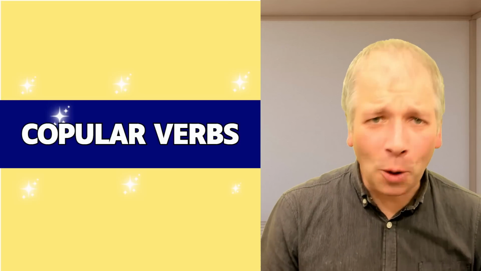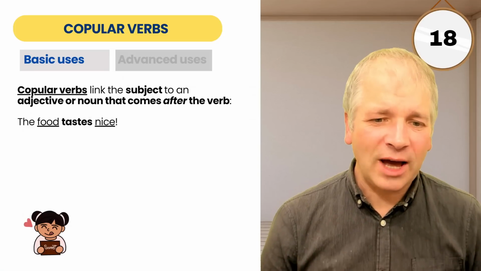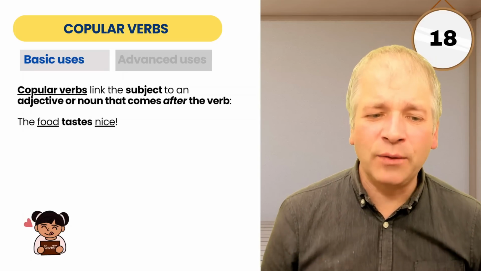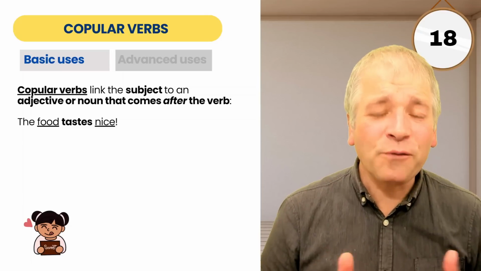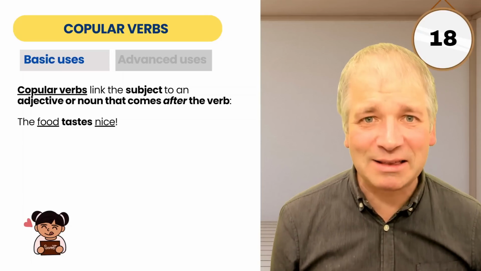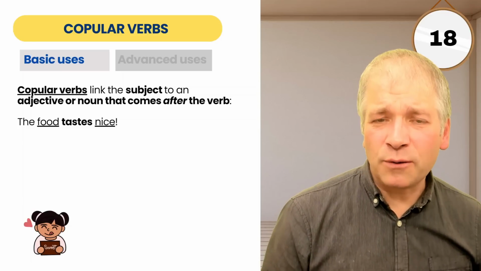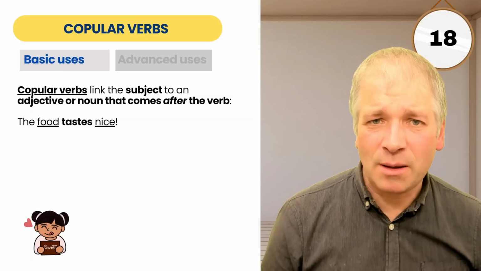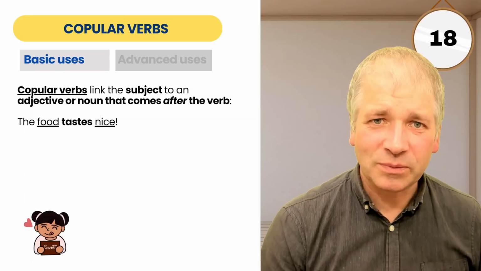What are copular verbs? Copular verbs link the subject to an activity or noun that comes after the verb. For example, the food tastes nice. So here, nice is not affected by someone tasting something. Nice actually describes the food.